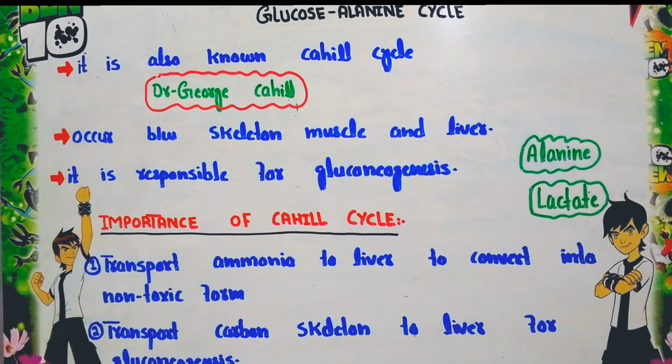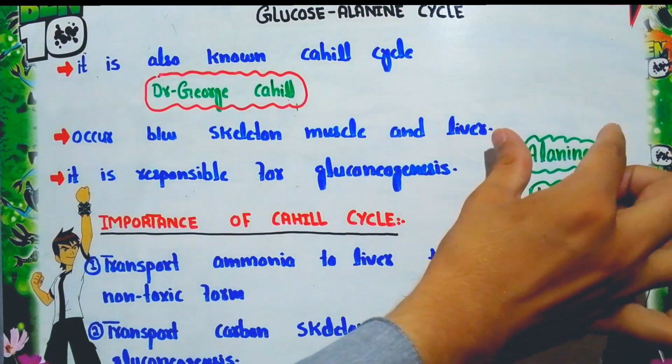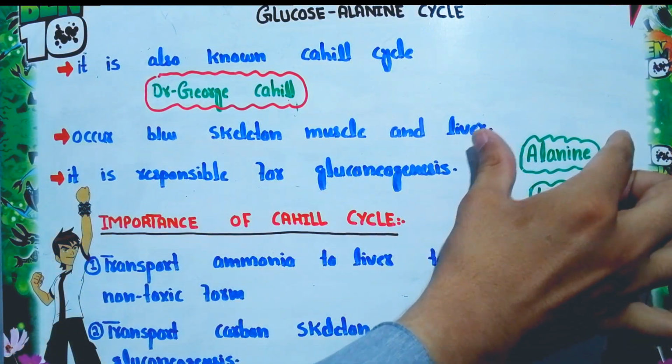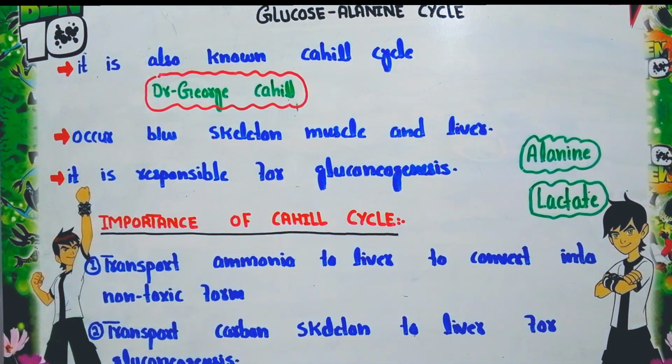The second function, or importance, is to transport the carbon skeleton to the liver for gluconeogenesis. You can see here the structure of the alanine. When this alanine is transferred into the liver, it removes the amino group. This amino group is converted into the non-toxic form urea, right?